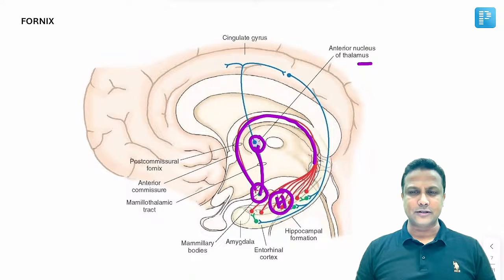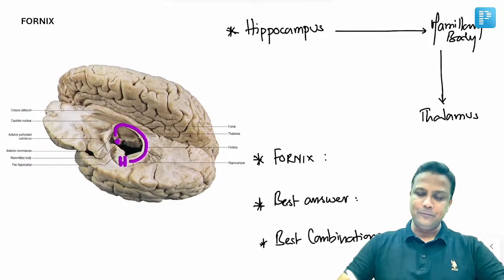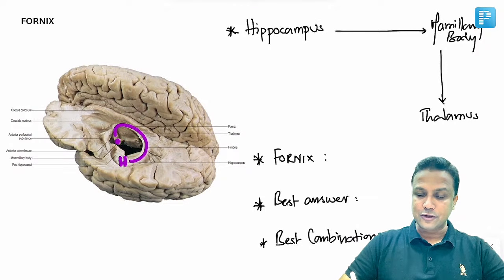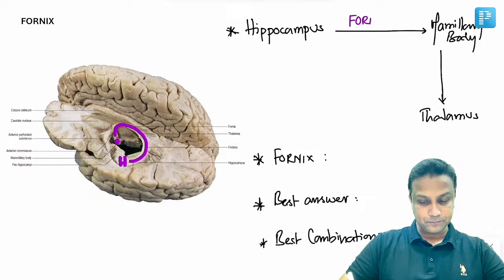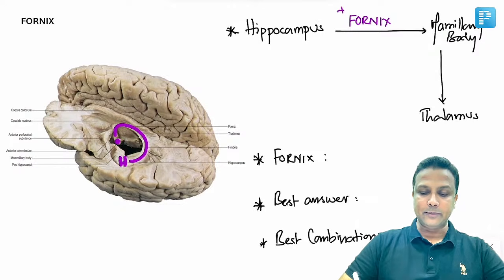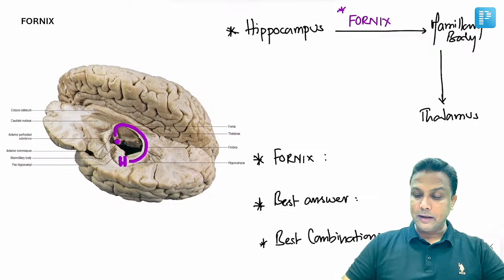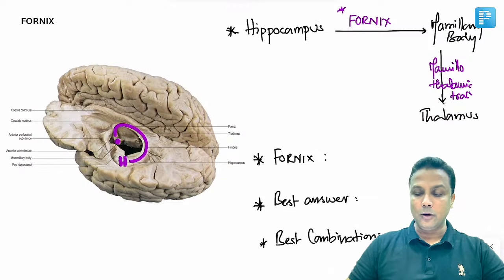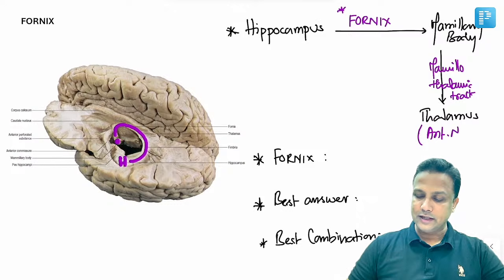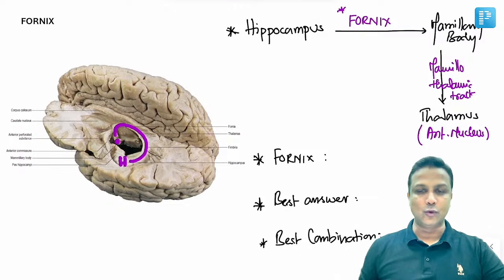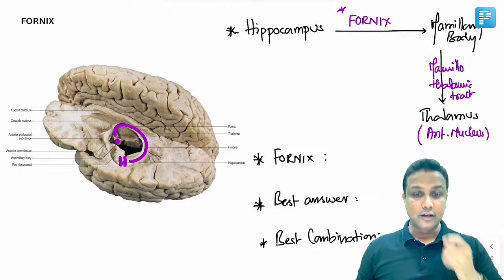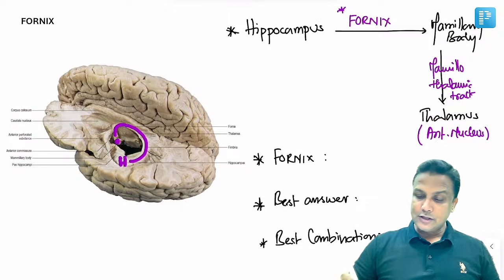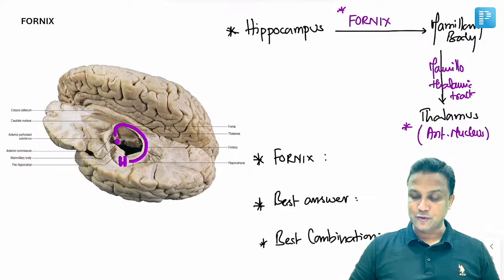Anterior nucleus of thalamus. तो सबसे पहले आपको ये सीखना होगा कि from the hippocampus, the fibers are going to mammillary body via fornix. ये आपके एग्जाम में कई बार पूछा गया है. And from the mammillary body, there will be mammillothalamic tract and it is going all the way up to thalamus. And exam में पूछा गया था which nucleus of thalamus. So please remember it will be the anterior nucleus of thalamus. Perfect. So here itself we have actually covered 2 MCQs, my dear friend.